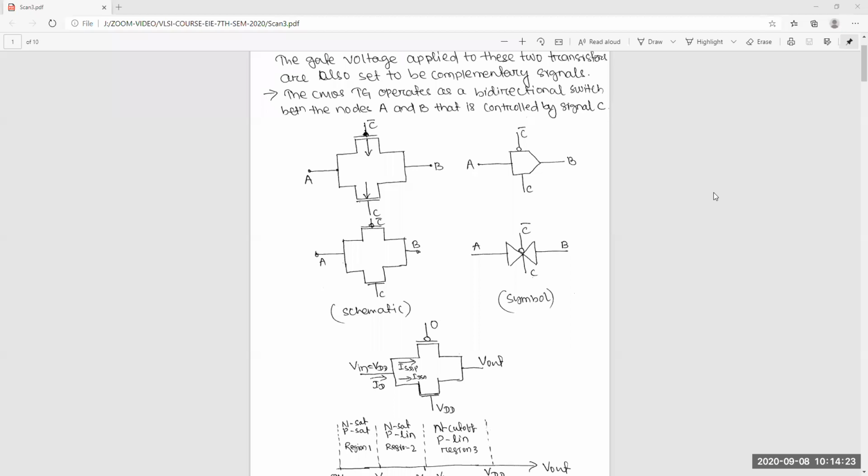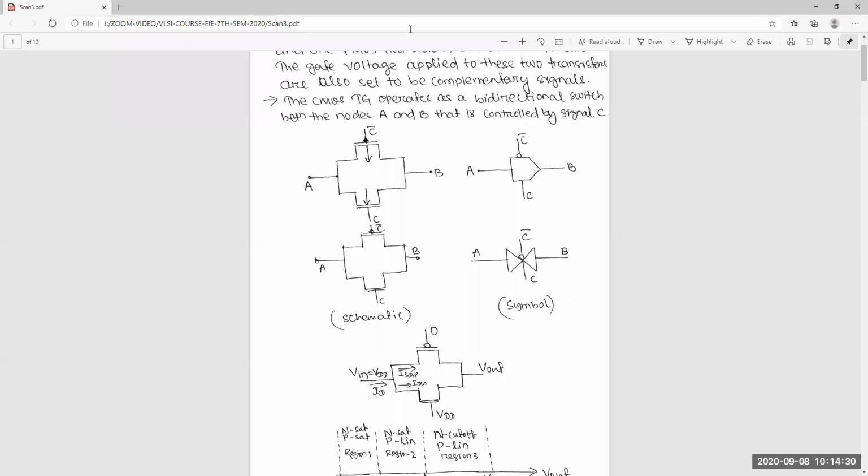There are two advantages. If you use a single MOSFET, either NMOS or PMOS, the first disadvantage is that the body effect is not negligible.